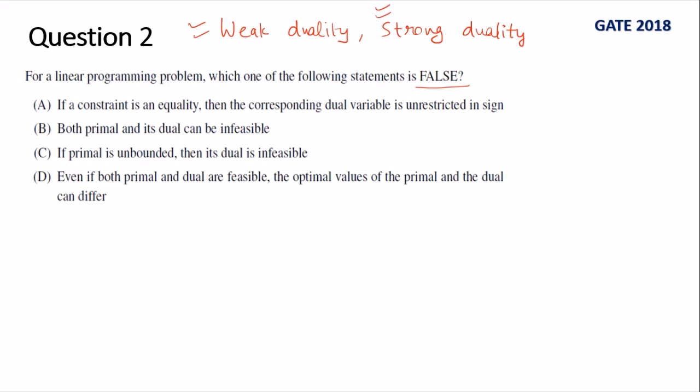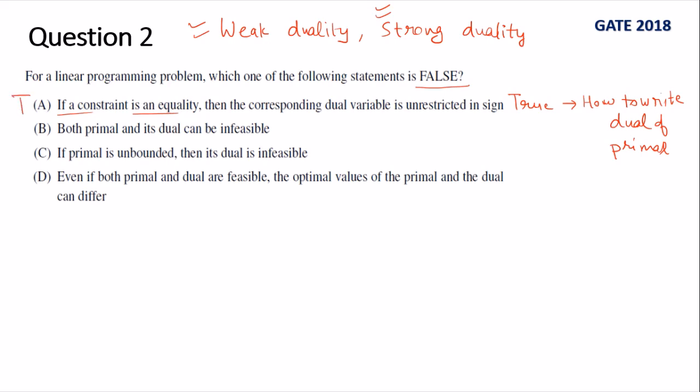Okay, so the first part is: if a constraint is an equality, then the corresponding dual variable is unrestricted in sign. This is definitely true, and you can understand it if you know how to write the dual of a primal problem. If you are given a linear programming problem and know how to write its dual, this is one of the rules: if we have an equation constraint in the primal, then the corresponding dual variable is going to be unrestricted in sign. So this is true.